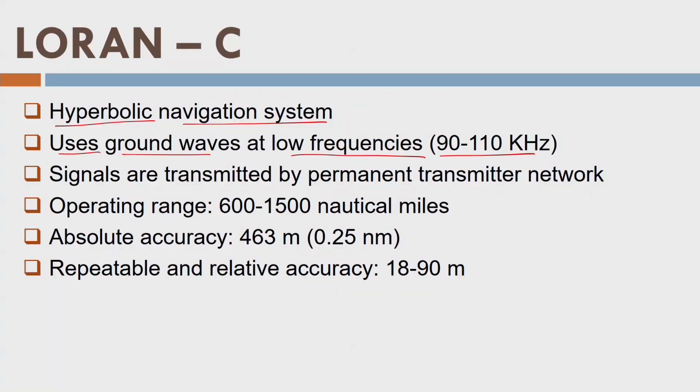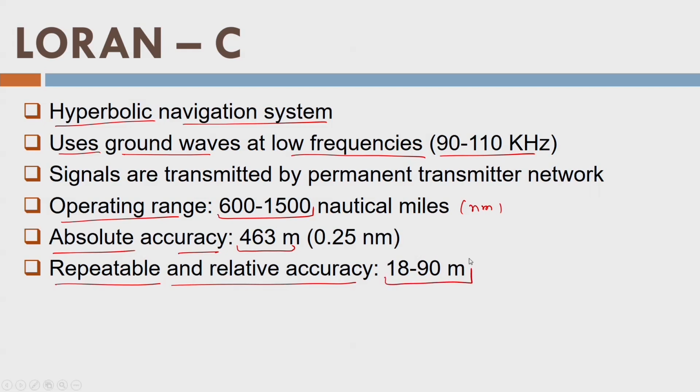Electromagnetic signals are transmitted at very low frequencies by a permanent transmitter network, and the operating range is 600 to 1500 nautical miles, or NM. Absolute accuracy is 463 meters, or close to 500 meters. These accuracies are absolutely fine for the navigation of big vessels or big aircraft. Now you can see the repeatable and relative accuracy. If I take repeated observations, accuracy will improve to 18 to 90 meters.